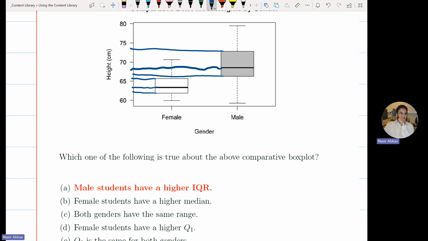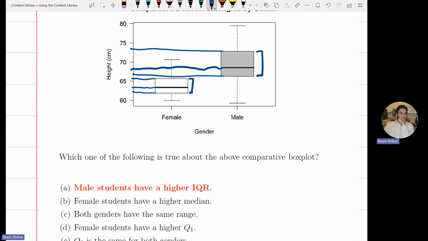Now we can see the male age, what is the IQR for male age? This much. For females, this much. So IQR for the male age is higher than the IQR for female. That's why option A is correct. Why B is not correct? Female students, they have a higher median. Do they have a higher median? No, this is 63, this is 68 something. So males, they have a higher median.